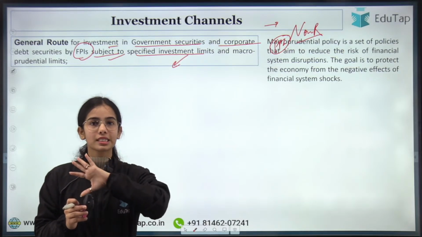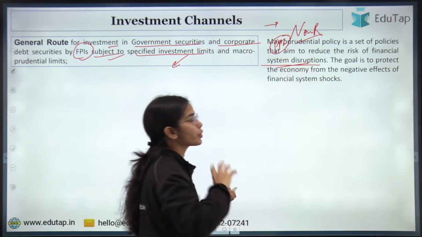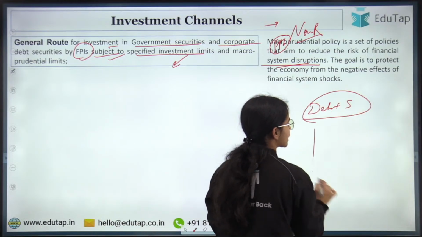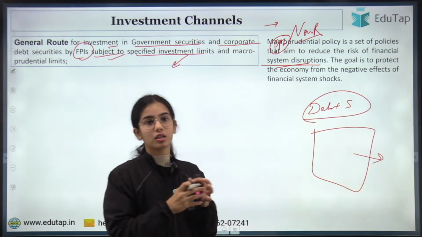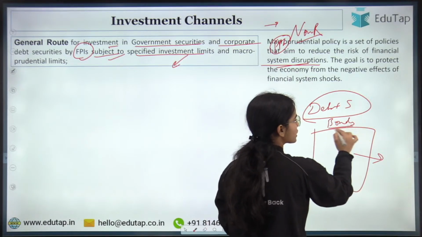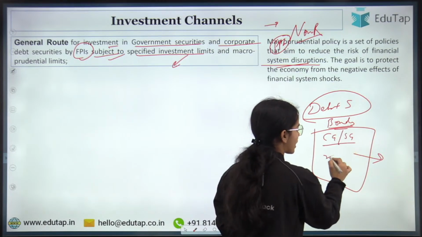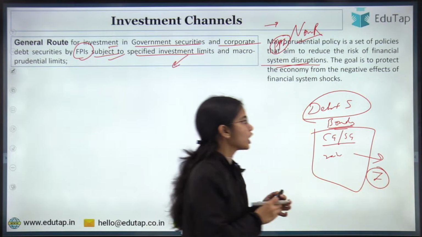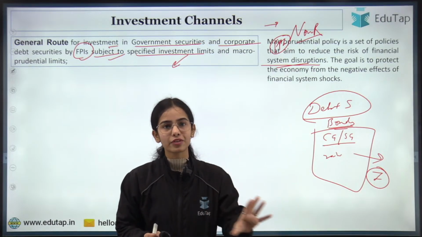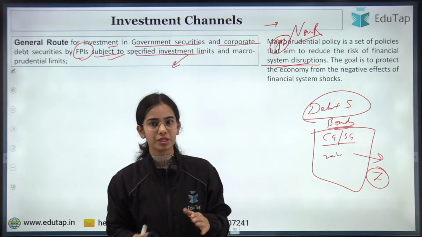Macroprudential policy is the set of policies that aim to reduce the risk of financial system disruption, so it has to be followed. A debt security is the security through which debt is raised, like your bonds. The government bonds and state government bonds are the means through which the central government or the state government raises funds from investors. So debt securities are the securities in the financial market through which the central government, state government or corporates raise funds from the investors. I hope this is clear.